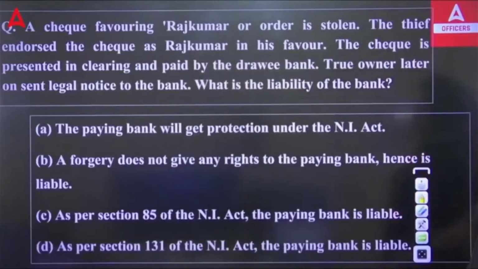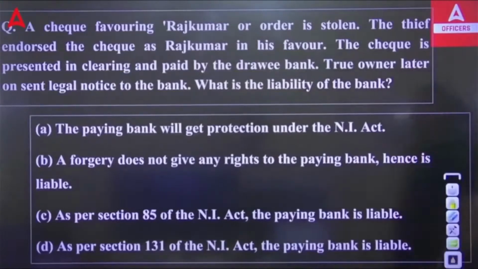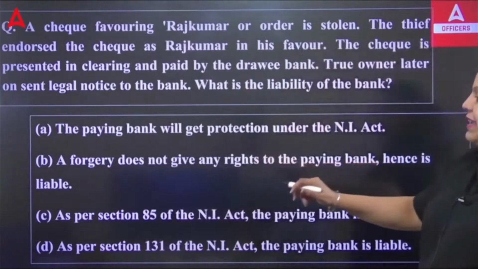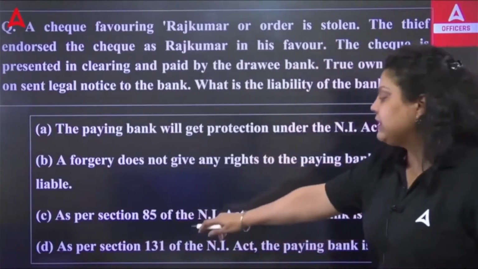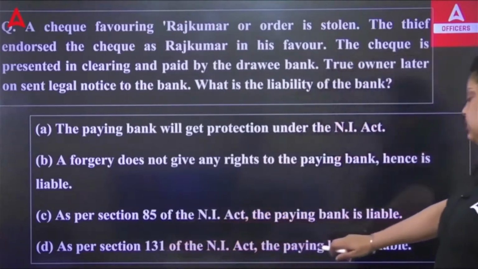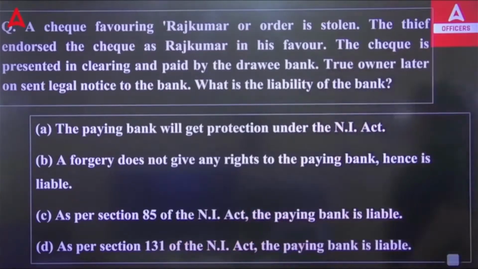First option says the paying bank will get protection under the Negotiable Instrument Act. Second says a forgery does not give any rights to the paying bank, hence it's liable. Third says as per Section 85 of the NI Act, the paying bank is liable. Fourth says as per Section 131 of the Negotiable Instrument Act, the paying bank is liable.